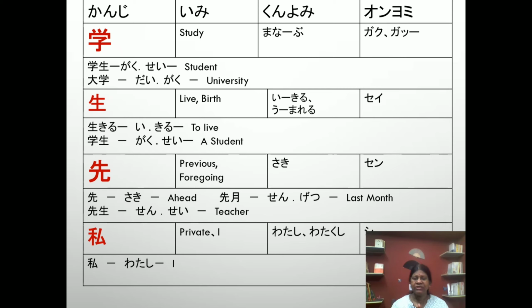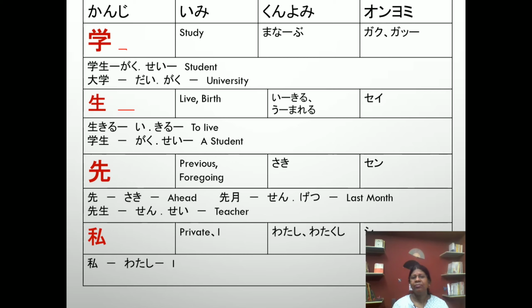My dear friends, there is a separate video on kanji, and in that video you can find details of those kanji. So please go to that video and learn. Ikiru, to live. Gakusei, a student.